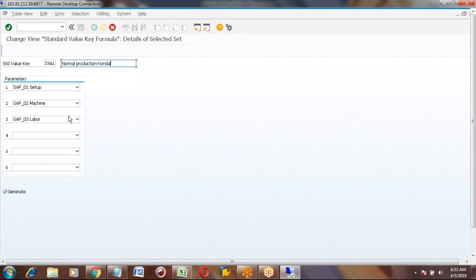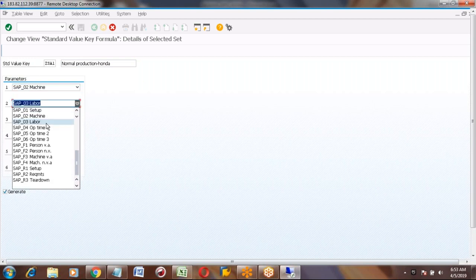Like setup, machine, and labor. For example, if you don't want to measure setup and only want to measure machine and labor, you can select only machine and labor.